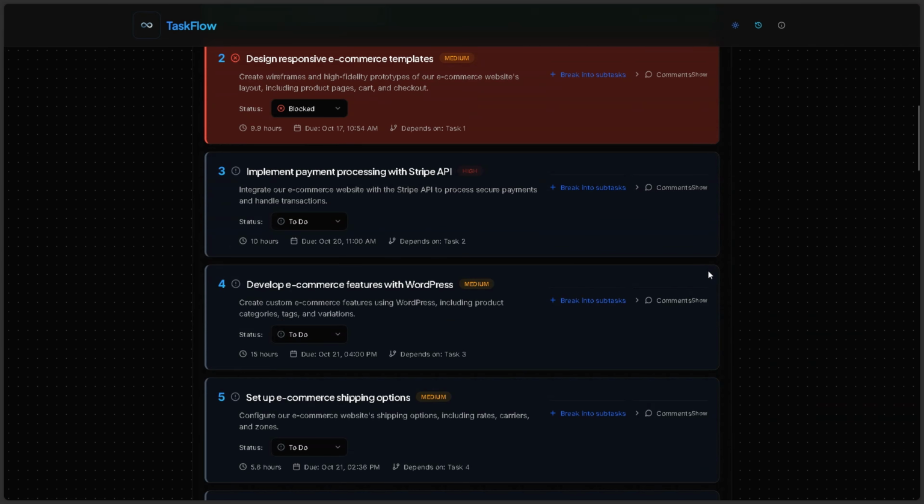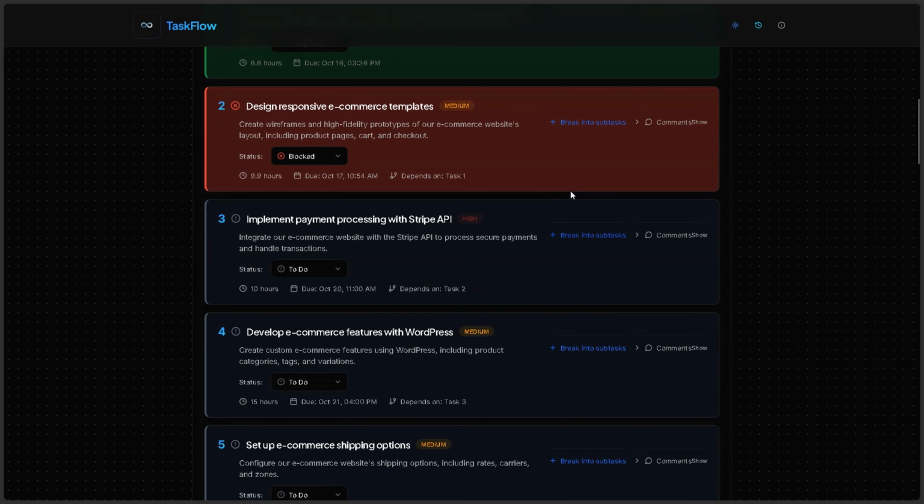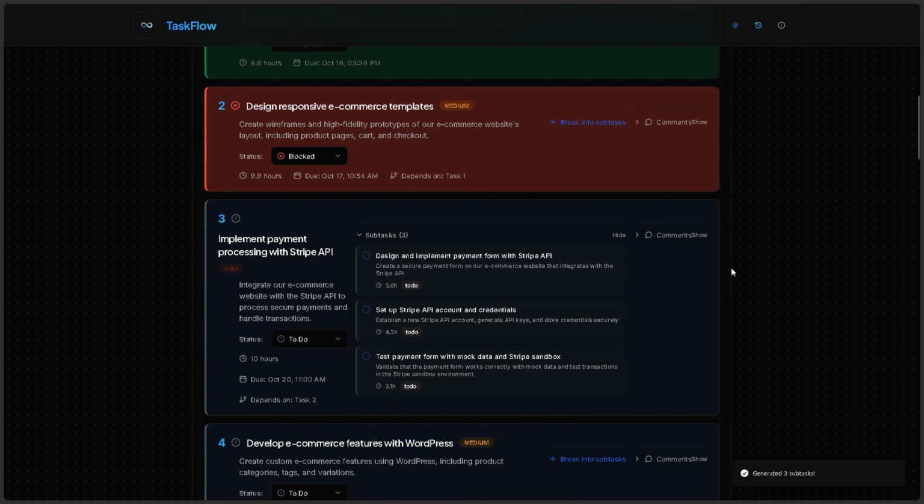Now, the next task, implement a payment processing with Stripe API. This is a complex task, and for example, if I don't understand it directly, I can just click on break into subtasks. And the platform will give us 3 subtasks for the same. For example, design and implement payment form with Stripe API, set up Stripe API account and credentials, and test payment form with mock data and Stripe sandbox. Now, these are subtasks for the original task that can be completed.